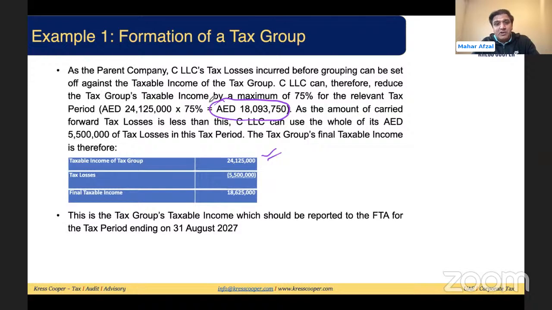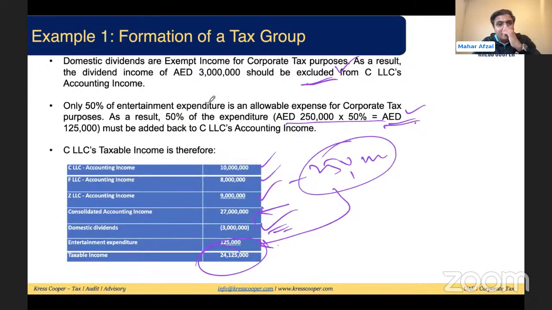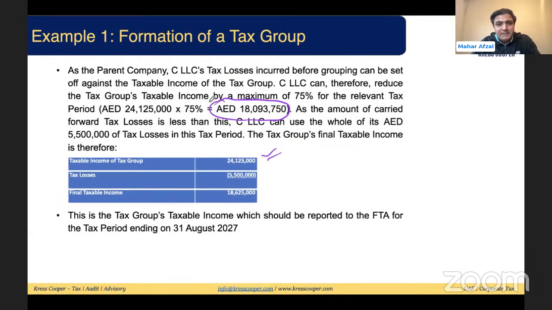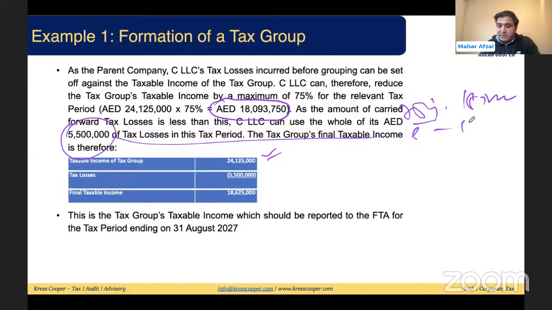So this was C's losses. C's income is 10 million, 75% of it, and the loss is 5.5 million. So both of the conditions are met and we can claim. This 75% is our 18 million. C's taxable income is 10 million. The loss is only 5.5 million. Yes, we can adjust 100% of the loss because both of the conditions are being satisfied.